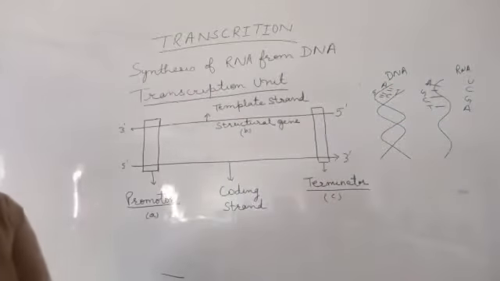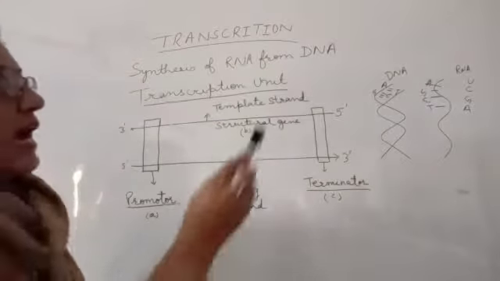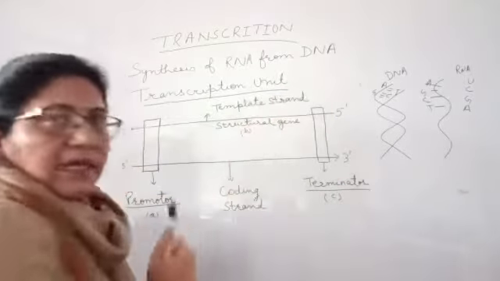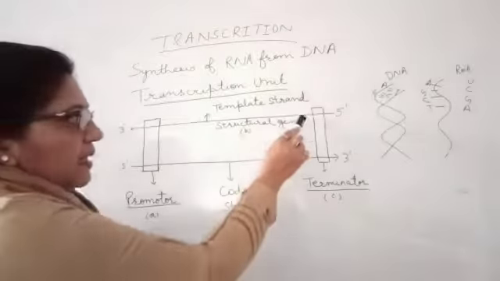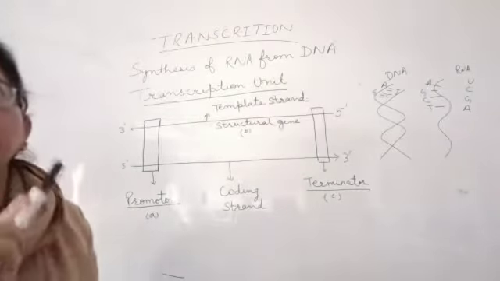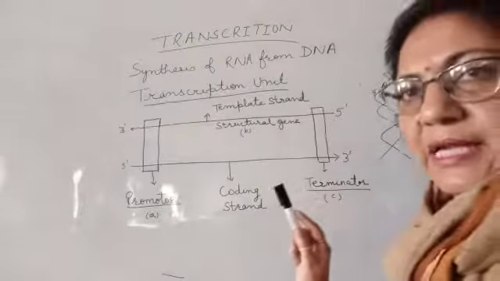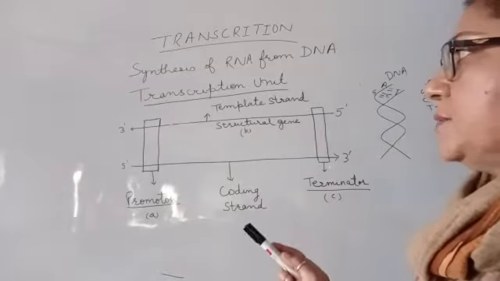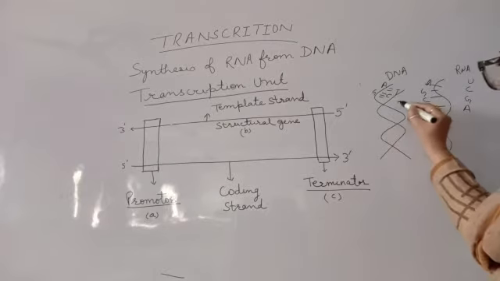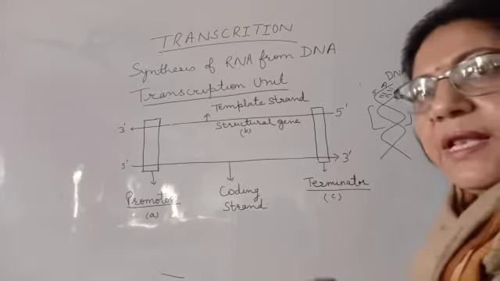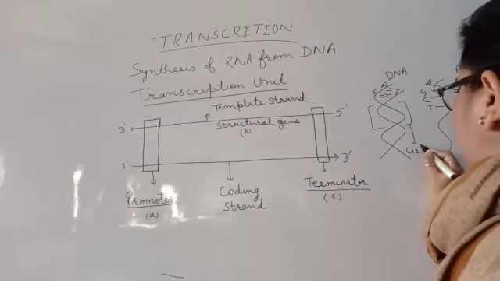So, synthesis of RNA from DNA is known as transcription. As we know, DNA is double-stranded and RNA is single-stranded. So from the double-stranded DNA, only one strand will participate in the transcription. So how does this transcription take place? Suppose this is your DNA. One segment of DNA, suppose this segment, will help in the synthesis of RNA, and this segment is known as cistron.